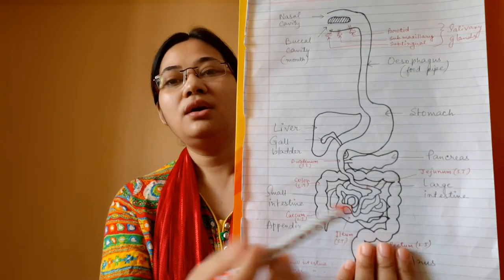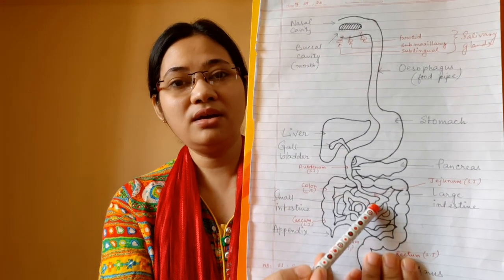So what are villi and where are they present? Villi are present in the small intestine. They are finger-like projections which are richly supplied with blood vessels. So they help in transportation of substances from the alimentary canal or the gut into the bloodstream so that they can be carried to the individual cells of the body. Just after digestion, absorption also takes place. That is the difference between digestion and absorption.